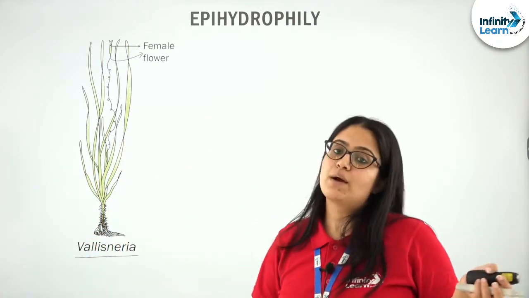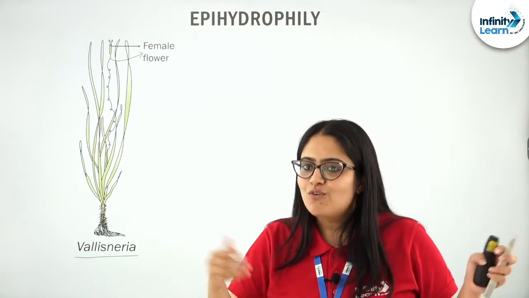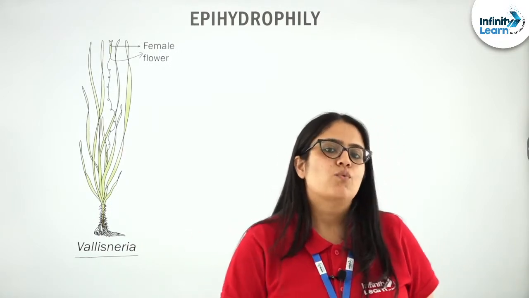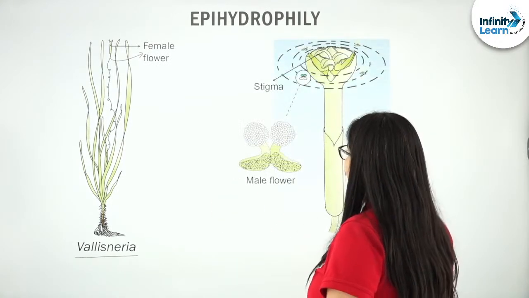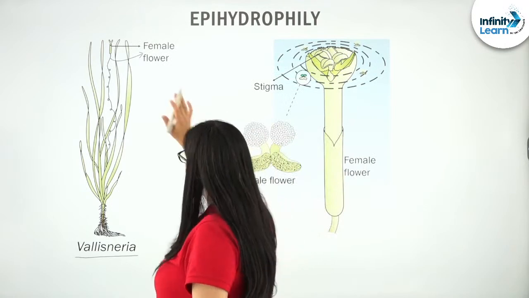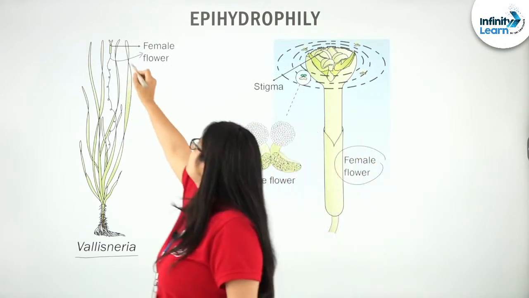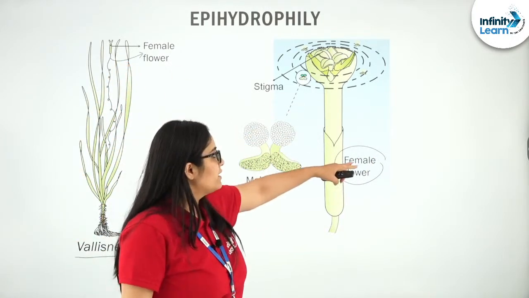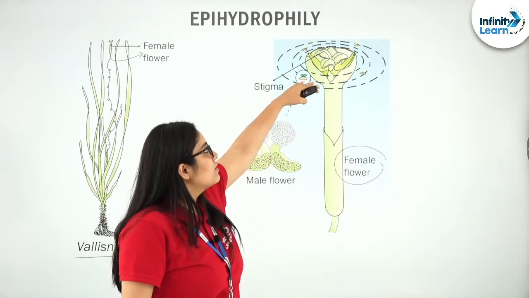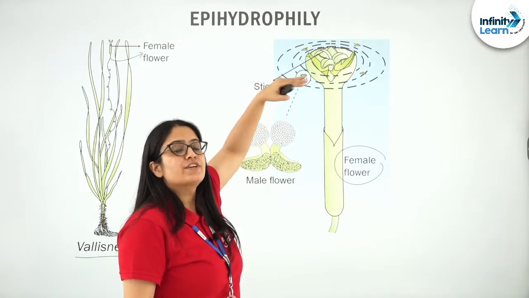And not to forget, Vallisneria is an example of water pollinated plants. So, obviously, the agent of pollination will be water, and that is why we are discussing it. Next, see here. This is the female flower, which I have zoomed in on. This female flower is lying above the surface of the water.